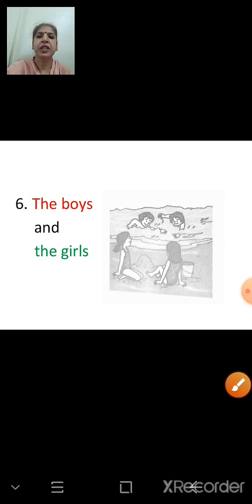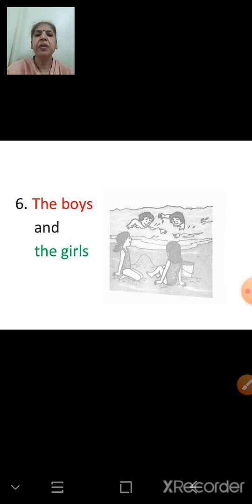Now look at this picture, the boys and the girls. This is a picture of a beach, or it could be a pool. It's a beach. What are the boys doing? The boys are swimming, and the girls are sitting.